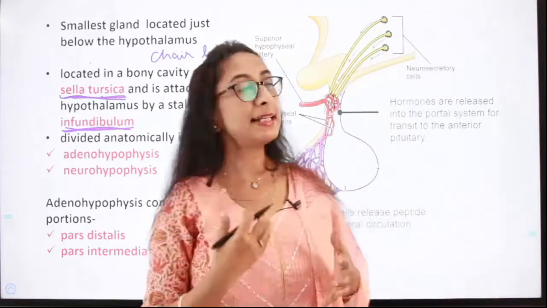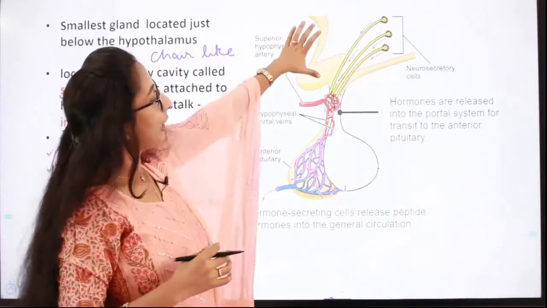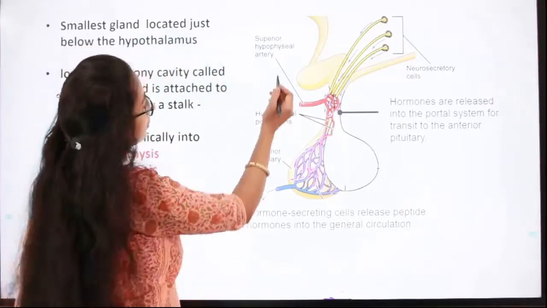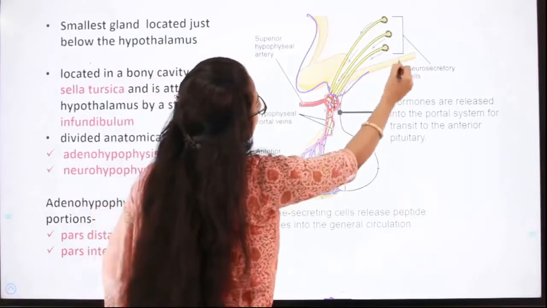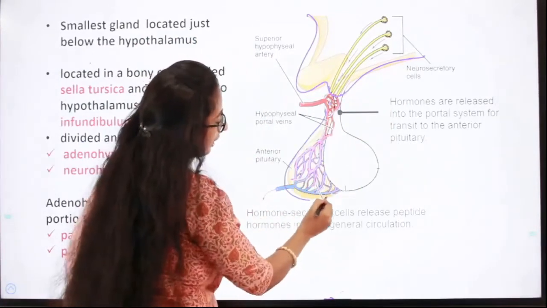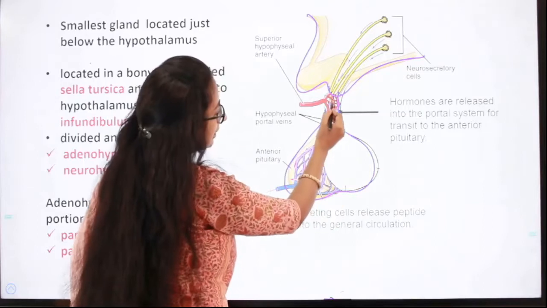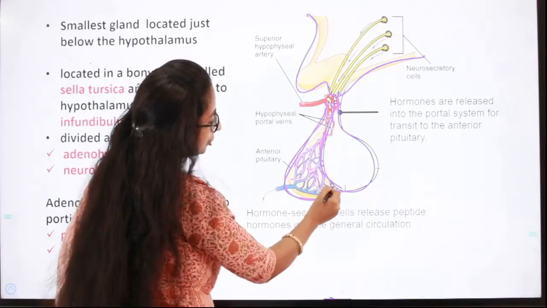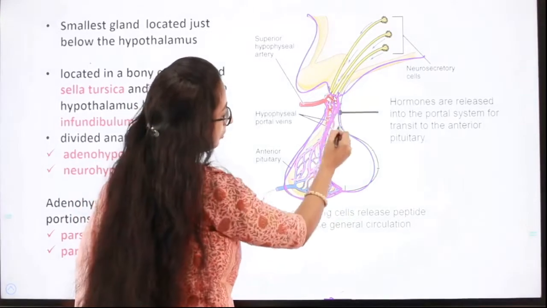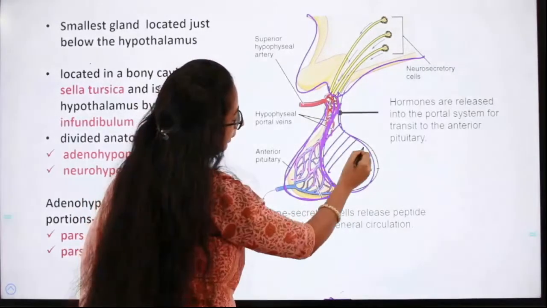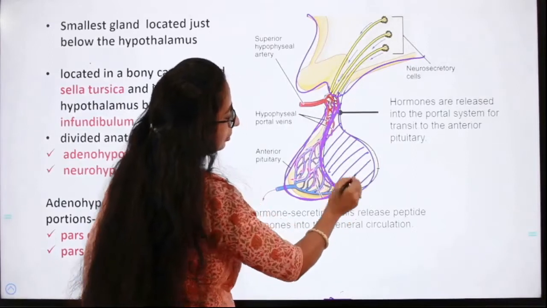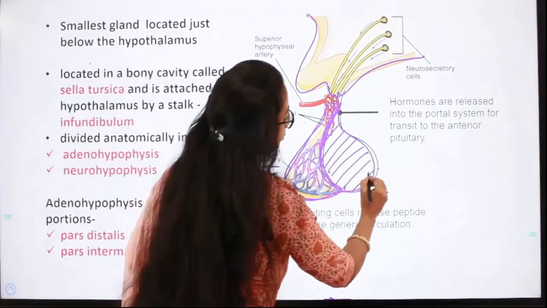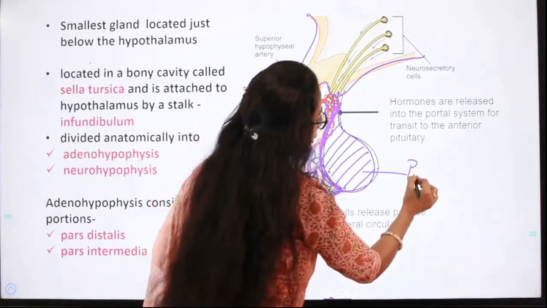Even before discussing that, let me tell you how the hypothalamus is connected with the pituitary gland. This is the hypothalamus and this is the pituitary gland. This region is the anterior pituitary and this region, which I am marking in lines, is the posterior pituitary.